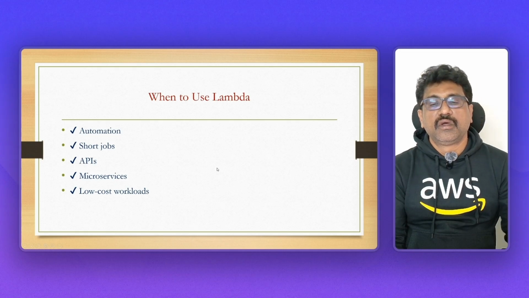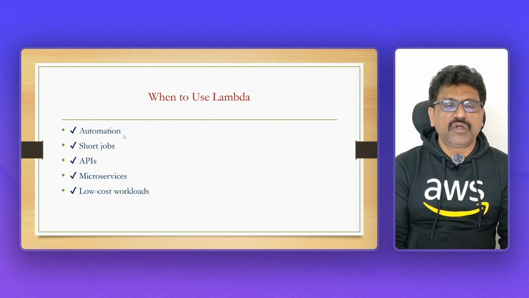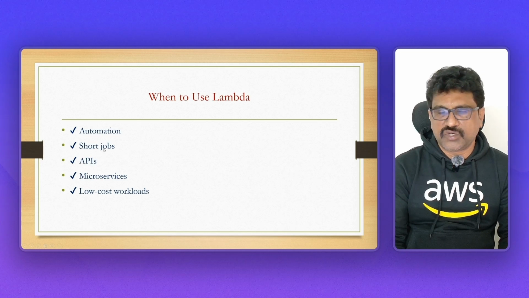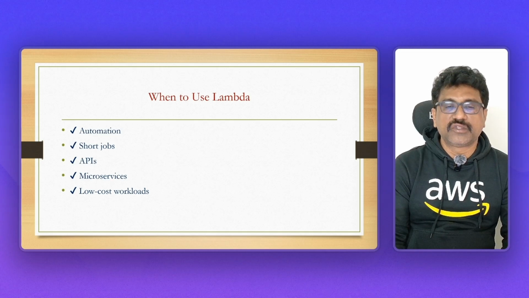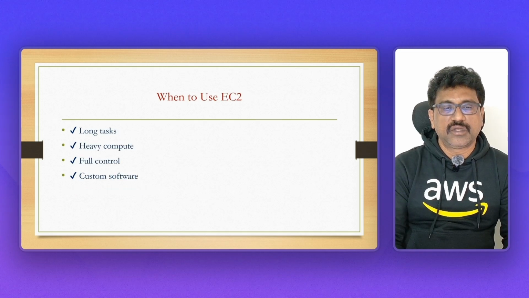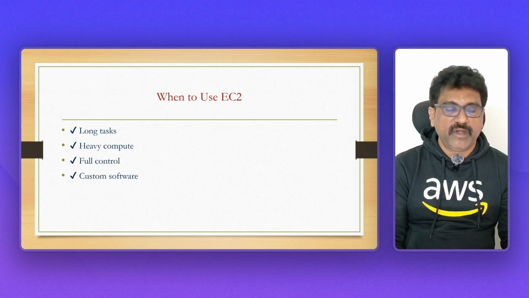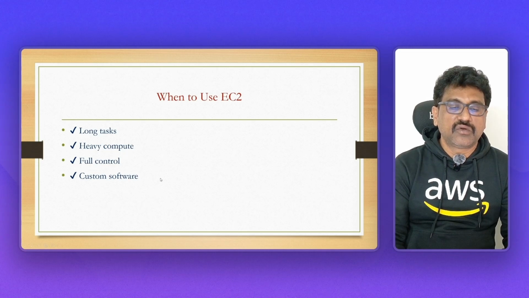And when to use Lambda. Whenever you want to automate a process, you can use it. For short jobs, short code, APIs, microservices, low-cost workloads. Whenever you don't want to spend much, whenever you want to reduce the cost, you can go with Lambda if it's suitable. And when to use an EC2 instance: longer tasks, heavy compute, full control, custom software.